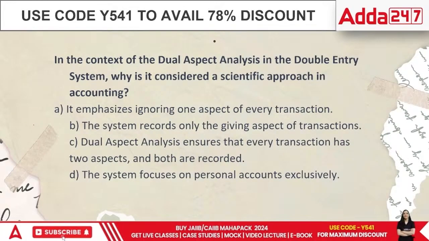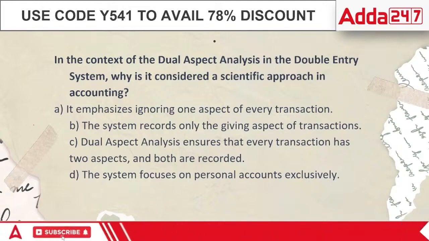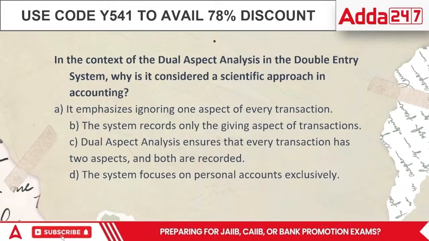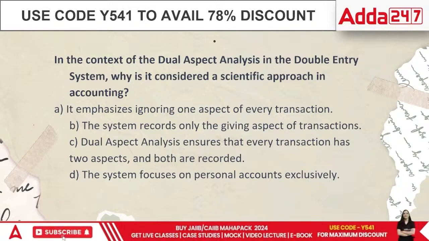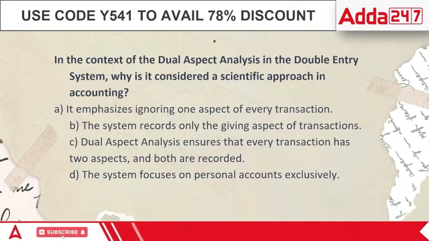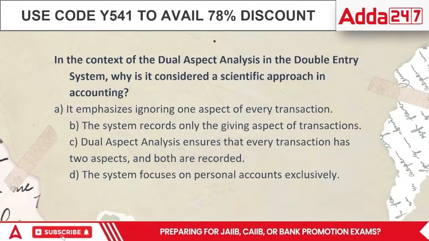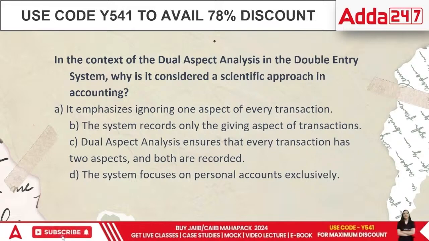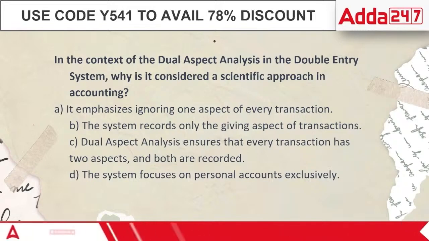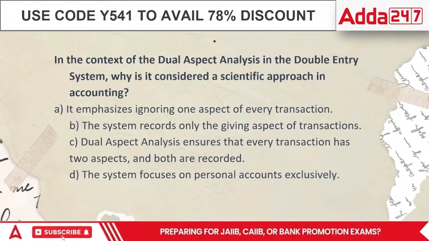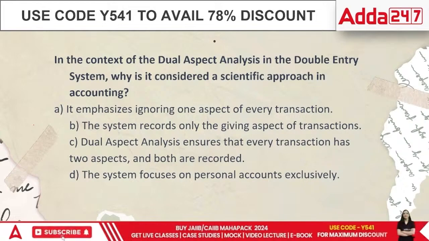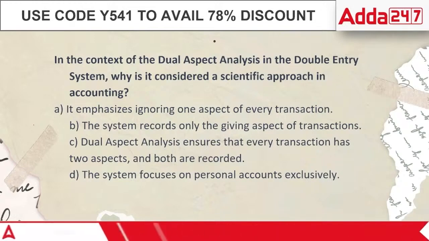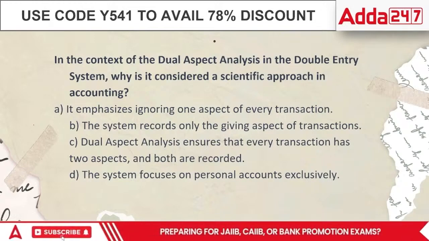Next question, everyone. The next question talks about the area of dual aspect analysis of the double entry system, which is considered a scientific approach in accounting. What would you call a scientific approach in accounting, everyone? Scientific approach, it emphasizes ignoring one aspect of transaction. The system records only the giving transaction. Dual aspect analysis, that every transaction has two aspects and the system focuses on personal accounts only.